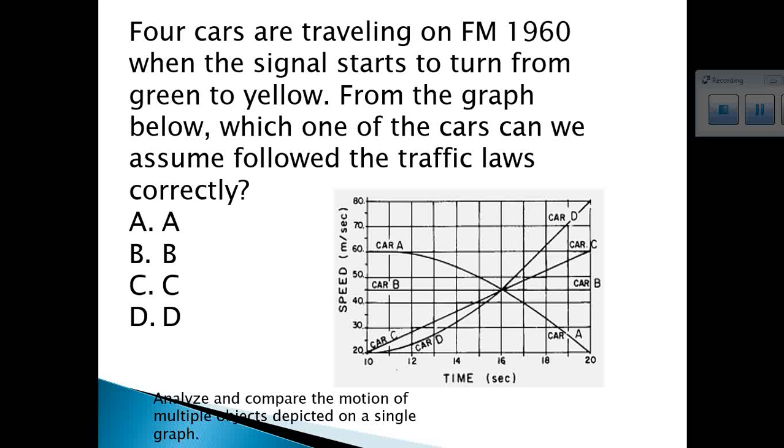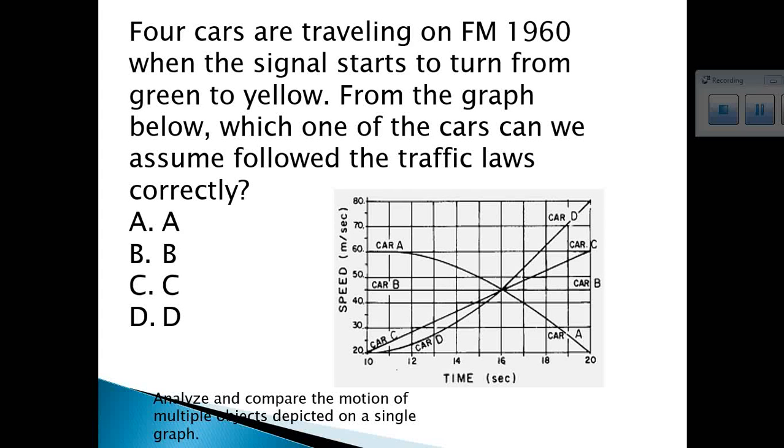Okay, this graph. We had this in a couple different warm-ups. You need to be able to know what all of these cars are actually doing. So 4 cars are traveling on FM 1960 when the signal starts to turn from green to yellow. From the graph below, which one of the cars can we assume followed the traffic laws correctly? So if we're going from green to yellow, the cars should slow down. So the question is really asking you, which one of these cars is slowing down?